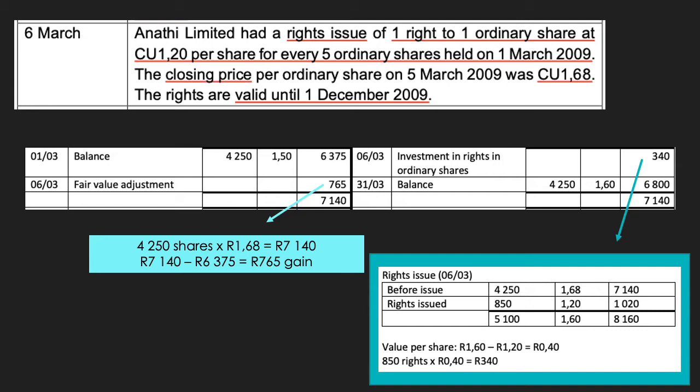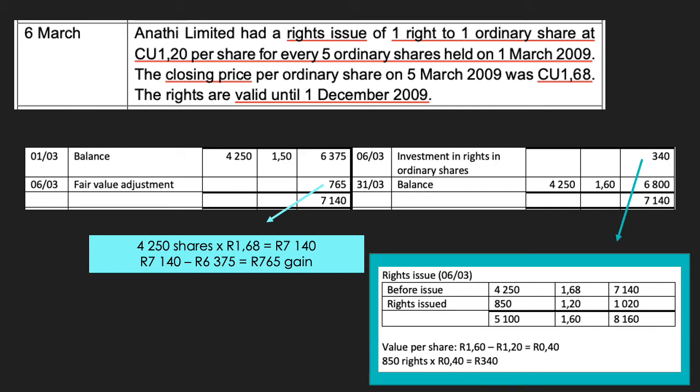The investment was sitting in the books at R6,375, and therefore we record and recognize a R765 fair value gain by debiting the investment in ordinary shares. Now remember, this financial instrument is a financial asset at fair value through profit or loss, which means that the contra account to this journal entry would be fair value through profit or loss. Now that the investment is sitting in the books at fair value, we can deal with the rights issue.